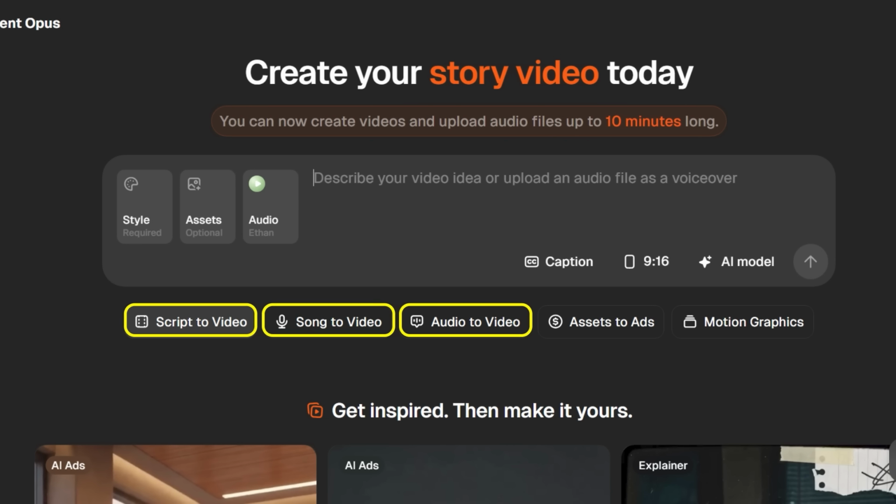So that's the interface, but now let's build our style, and this is very important when using Agent Opus. This is what's going to separate a random YouTube channel from one that actually looks like a real studio made it. Inside Agent Opus, we're going to build our own style.